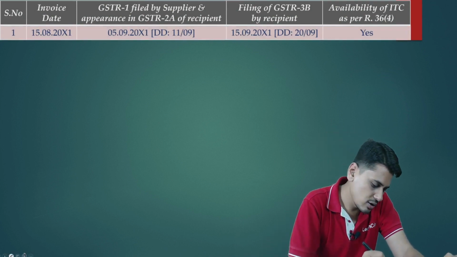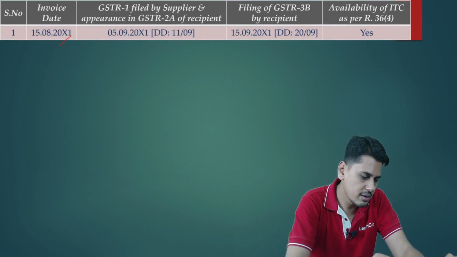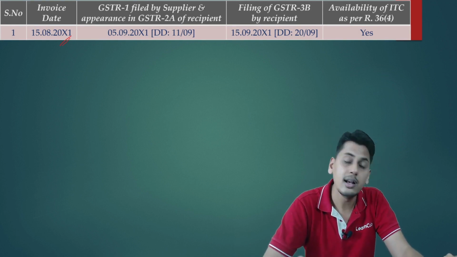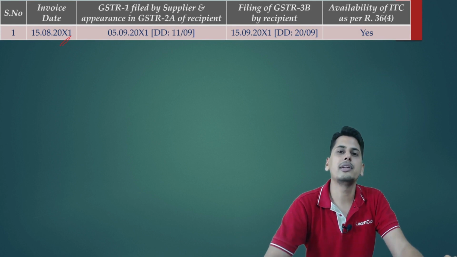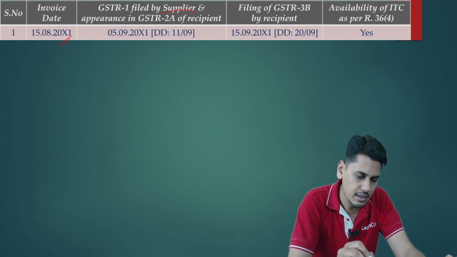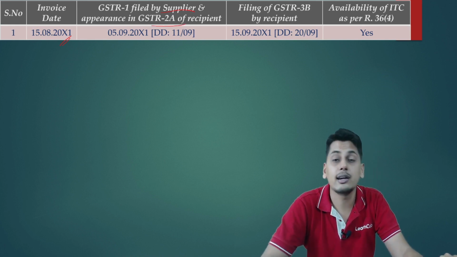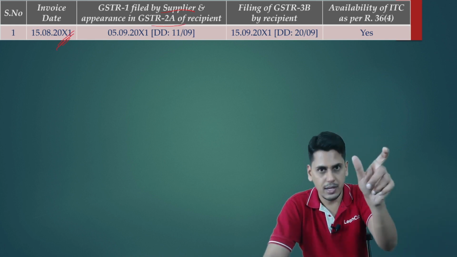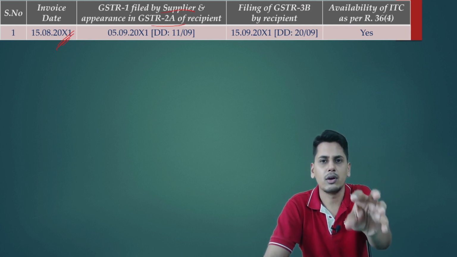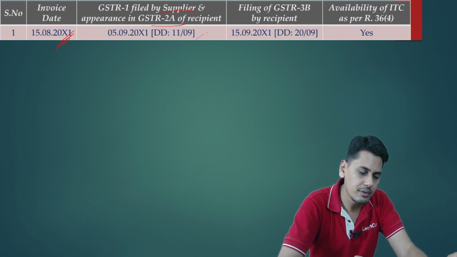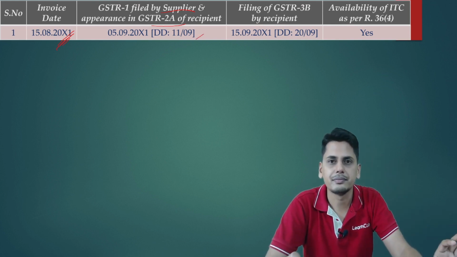Let me put another scenario before you. There is one invoice which is dated 15th of August. Please concentrate very, very carefully. GSTR 1 is filed by the supplier and it appears in GSTR 2A of the recipient. Let us assume, for the tax period August, the due date of filing GSTR 1 is 11th of September, 11th of the next month.